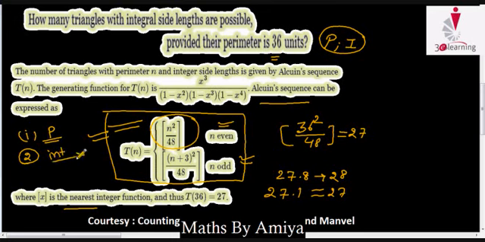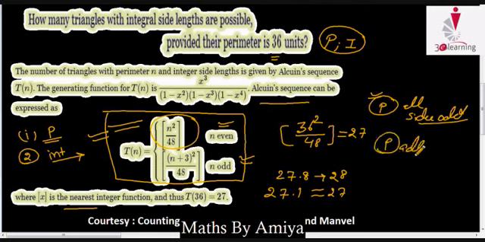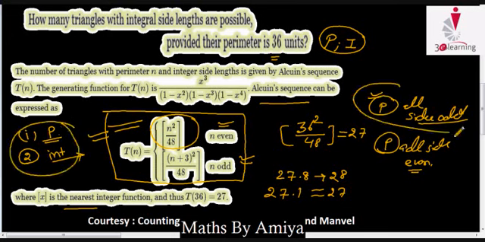Otherwise, if we have the perimeter given and all sides odd, then we can also apply the same formula with some adjustment. If the perimeter is given and all sides are even, then we can also apply it, n square by 48, (n plus 3) whole square by 48. So we can apply this formula in three conditions: perimeter given, all sides integers; perimeter given, all sides odd; perimeter given, all sides even.